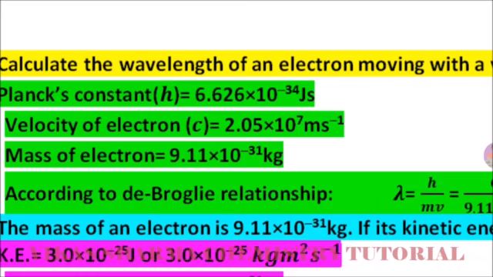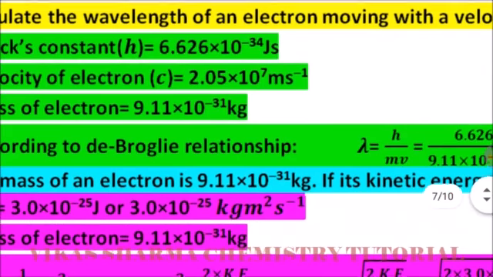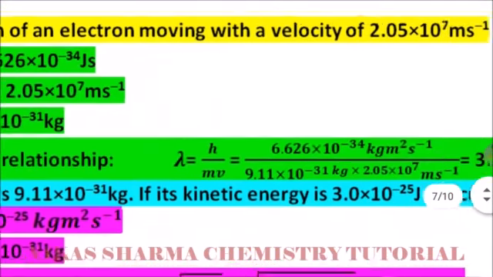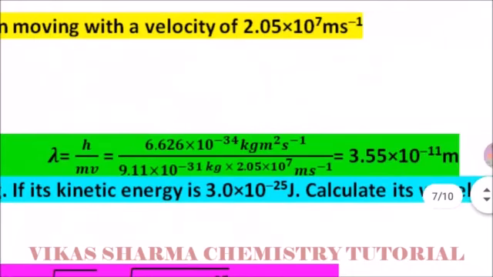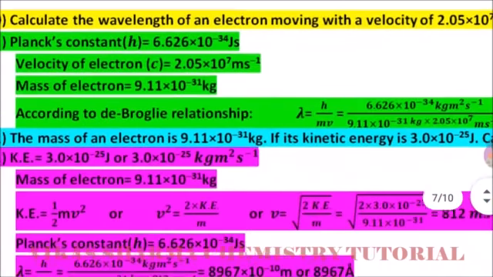According to the de Broglie relationship, lambda is equal to h, the Planck constant, divided by mv. After putting in the values, 6.626 into 10 to the power minus 34 kilogram meter square per second divided by the mass of the electron, 9.11 into 10 to the power minus 31 kilogram, and the velocity of the electron, 2.05 into 10 to the power 7 meter per second, the wavelength of the electron comes to 3.55 into 10 to the power minus 11 meter.